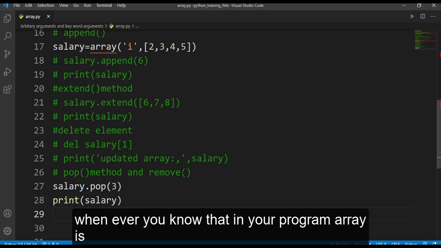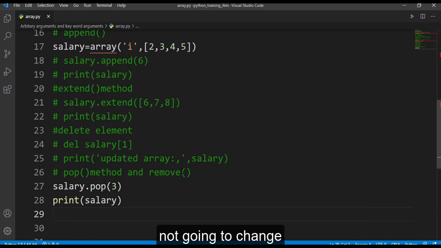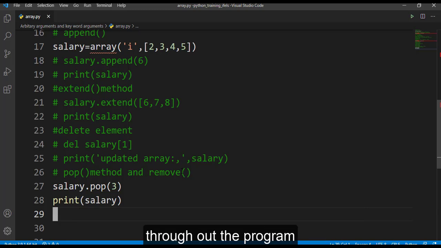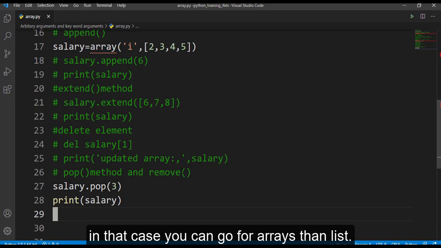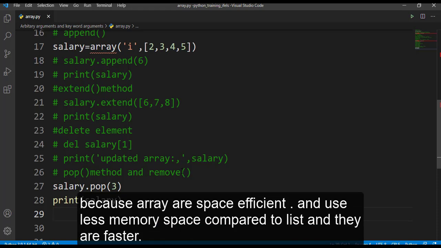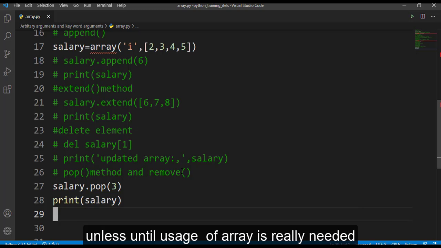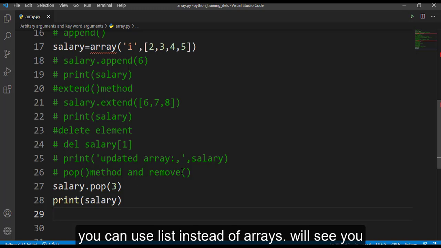Whenever you know that in your program the array is not going to change, or a list of items is fixed and you are not going to change that list or array throughout the program, in that case you can go for arrays rather than lists, because arrays are space efficient, use less memory and are faster compared to lists. I hope now you are clear where to use arrays and where to use lists. Unless usage of an array is really needed, you can use a list instead of an array.